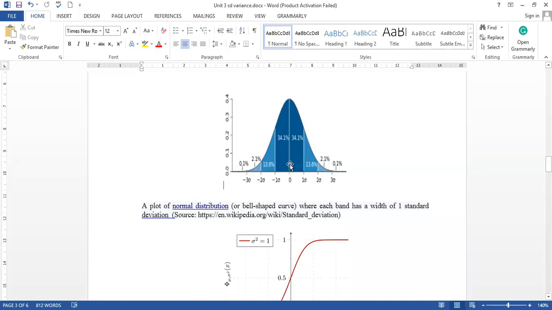How can we elaborate this? This is a normal distribution. Sometimes we call it a bell-shaped curve also. I have taken this diagram from Wikipedia. You can consider any book to read about this diagram also. So the mean value is at the 0th point, and the first partition at sigma distance apart.